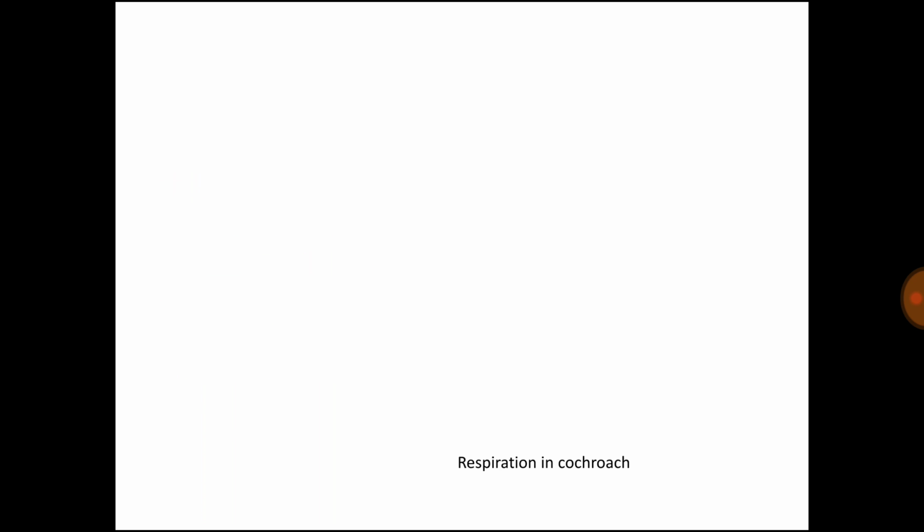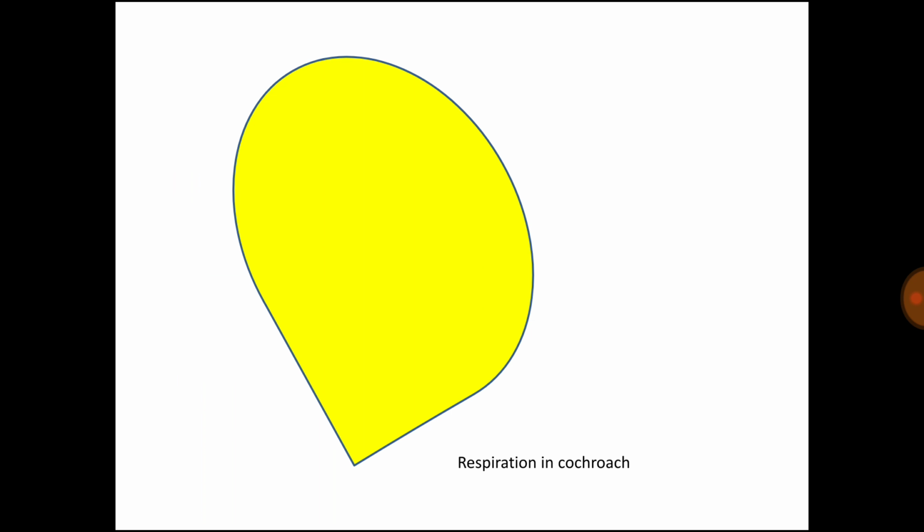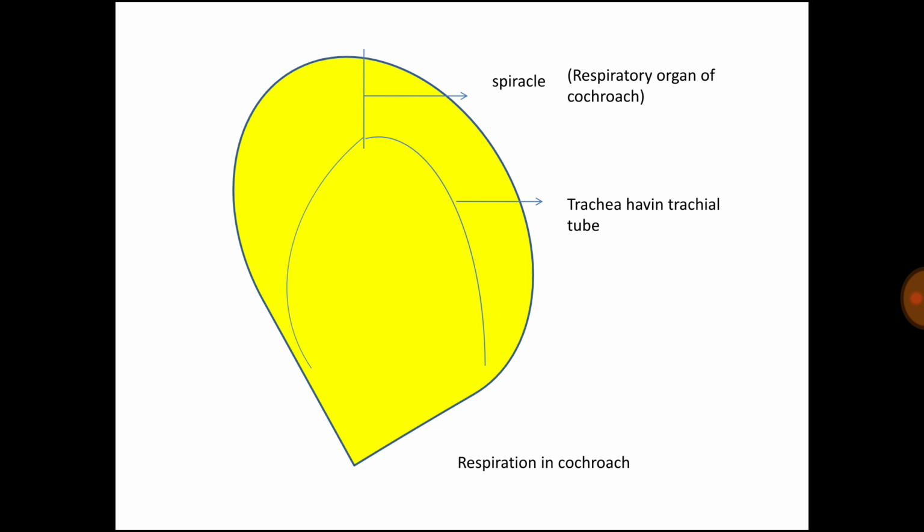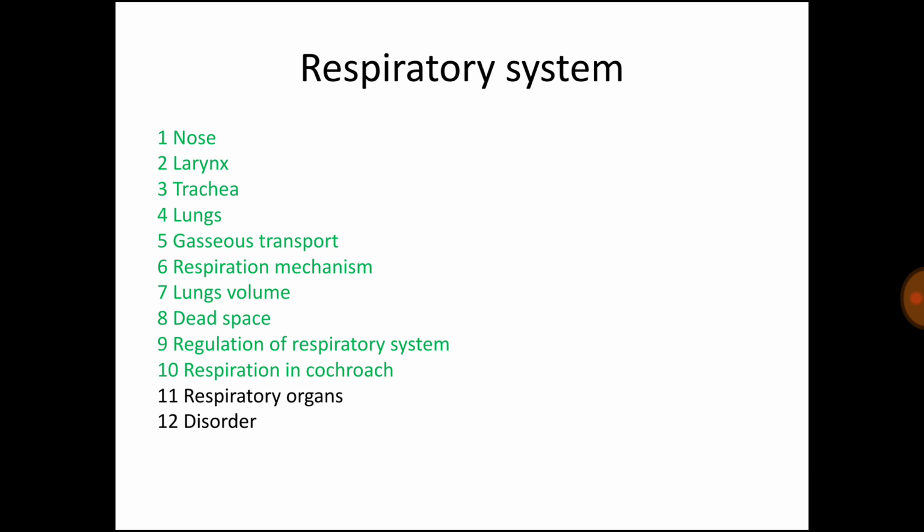And next is respiration in a cockroach. Respiration in a cockroach involves an organ known as the spiracle. This is the respiratory opening of the cockroach, which further divides into the trachea, having a tracheal tube, which further divides into fine tubes known as tracheoles. So this is all about respiration in a cockroach.